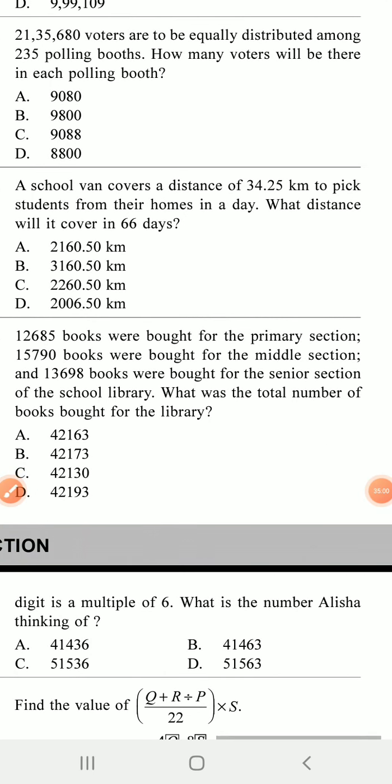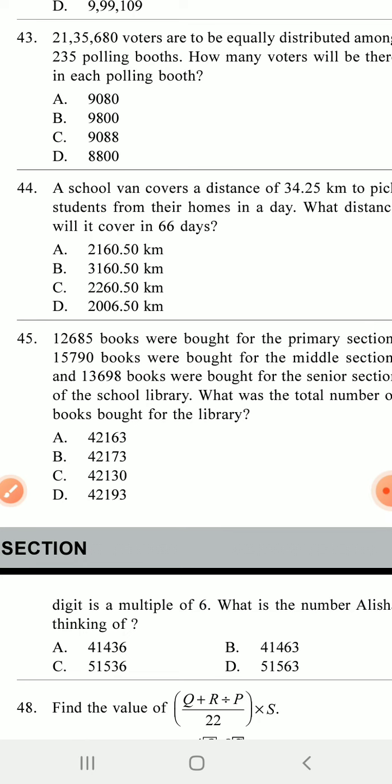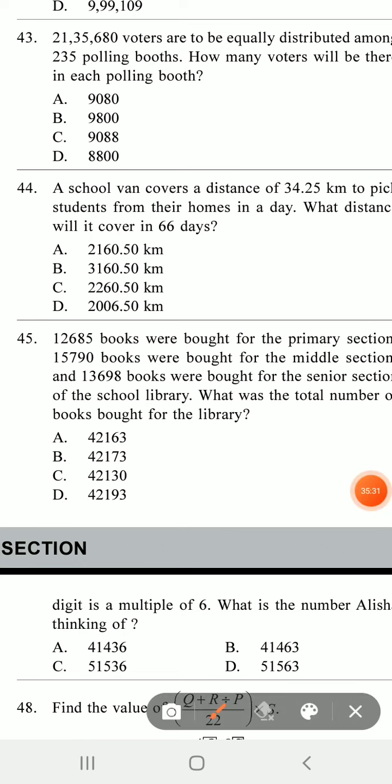Next 44. A school van covers a distance of 34.25 km to pick students from their homes in a day. What distance will it cover in 66 days? So you have to find out because the distance for 1 day is given, and you need the distance covered in 66 days. So multiply it. 44. The answer is C. Very easy math.